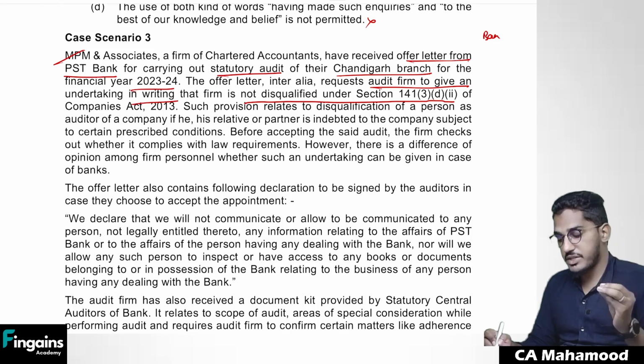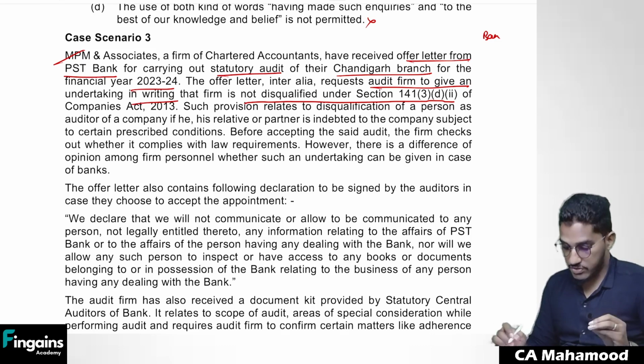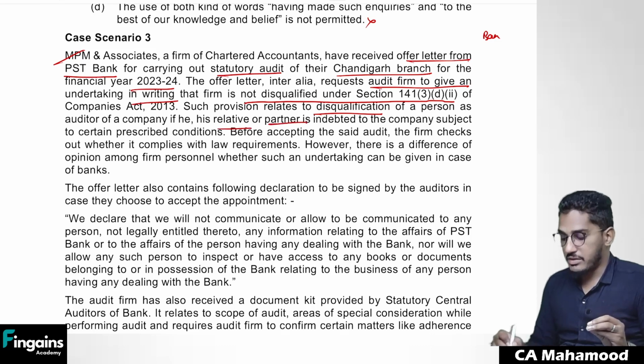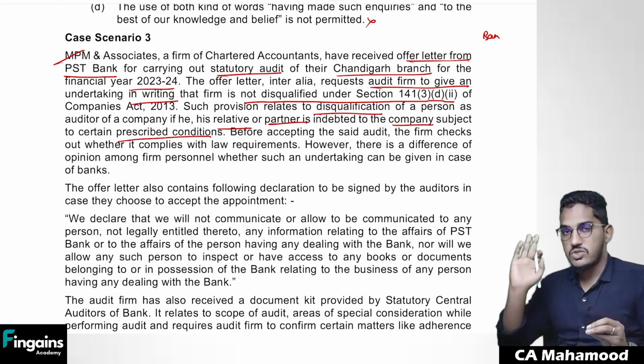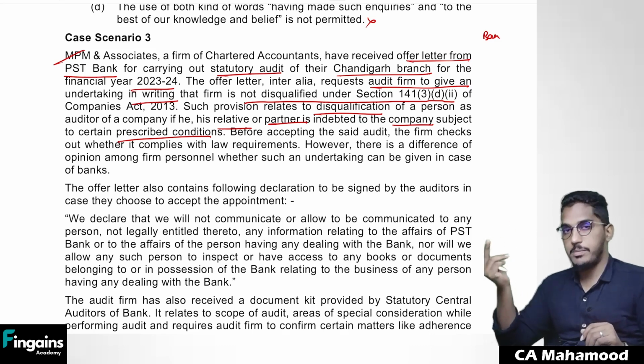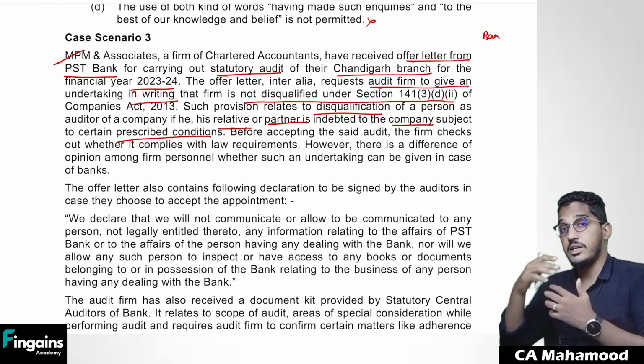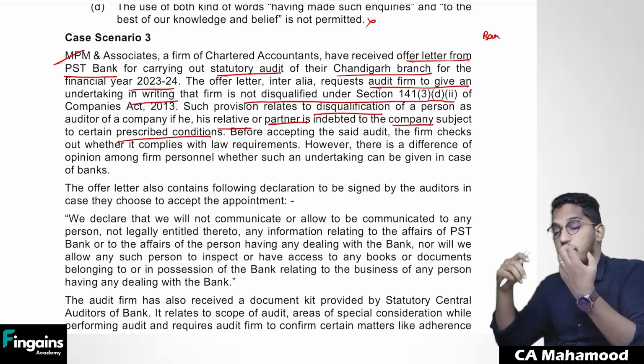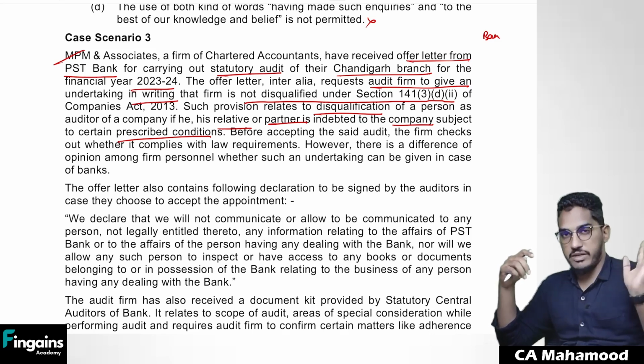Sir, what is the disqualification given under 141(3)(d)(ii)? Such provision relates to disqualification of an auditor as auditor of a company if he, his relative or partner is indebted to the company, subject to certain prescribed conditions. So basically it says if either you as a chartered accountant or your partner or your relative are indebted to the company or any of its group companies for an amount exceeding 5 lakh rupees, you will be disqualified.